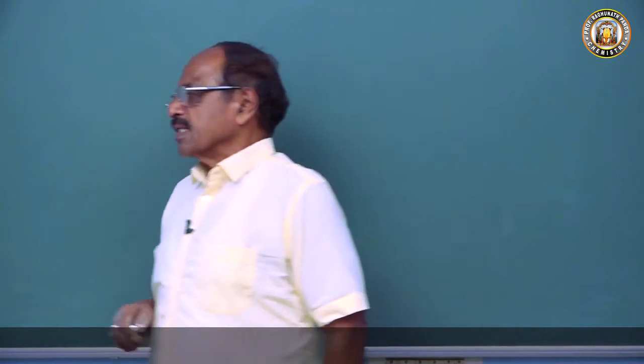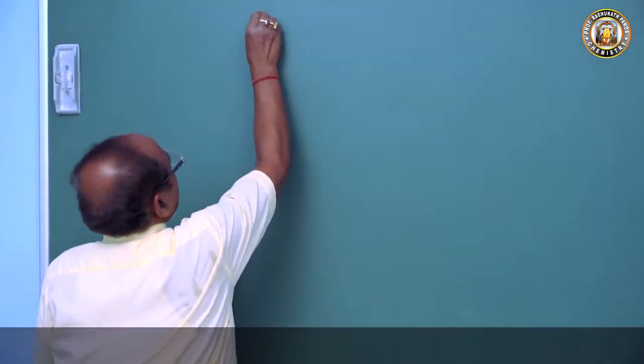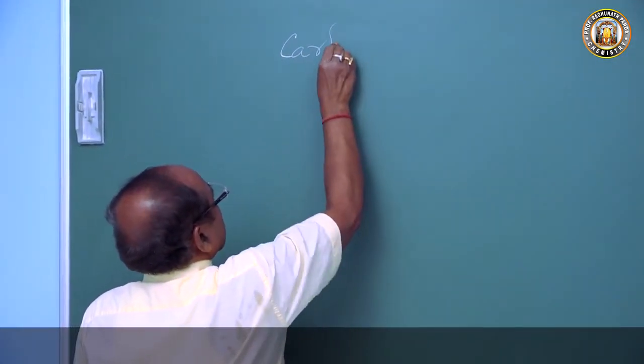So what is a carboxylic acid? We will start with the preparation and properties of the carboxylic acids.